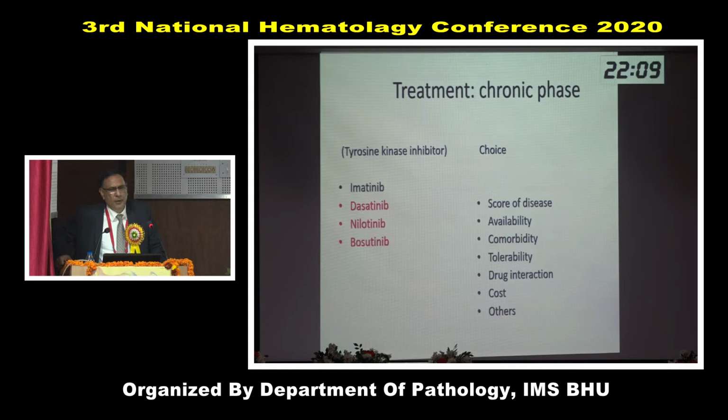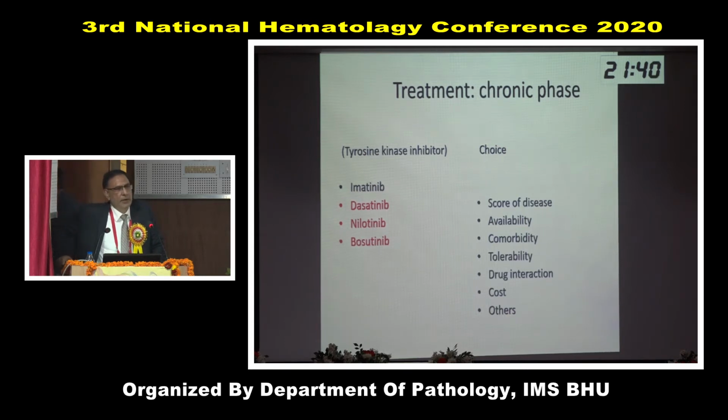Comorbidity. These drugs also have side effects. Nilotinib has metabolic side effects. If the patient has diabetes, hypertension, hyperlipidemia, do not give nilotinib. Dasatinib has side effects in the lungs, pleural effusion, and pulmonary hypertension. So if the patient has a cardiopulmonary problem, do not give dasatinib. Imatinib is a very good drug, which has the least side effects. That is why the first drug of choice in most centers in India is imatinib, which is cheaper also.